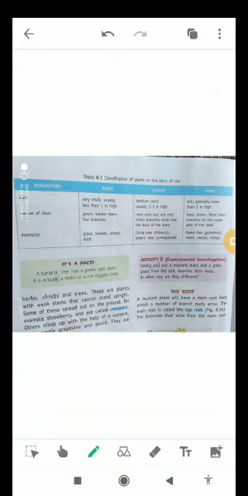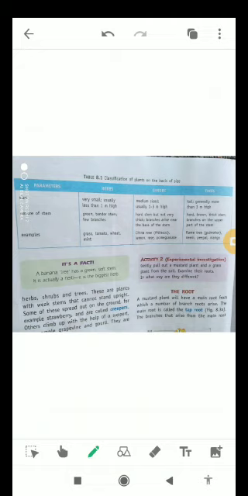Okay students, in table 8.1 we will talk about classification of plants on the basis of their size. On the basis of their size, herbs are very small plants and they have a height of only 1 meter or less than 1 meter. Shrubs are medium sized plants and they have a height of usually 1 to 3 meters. Trees are very tall or big plants, and they generally have a height of more than 3 meters.